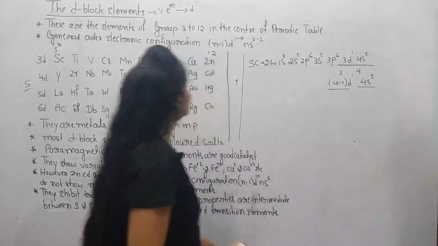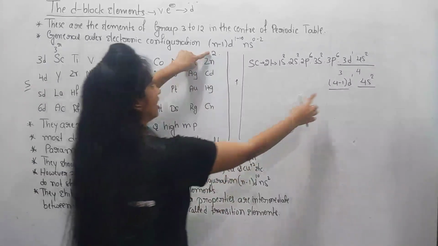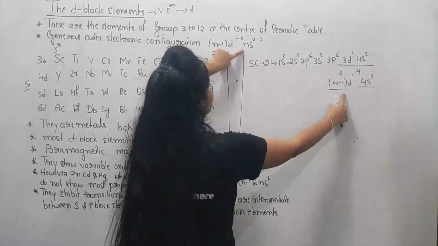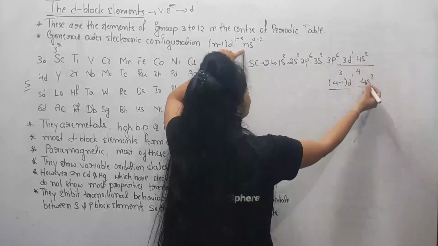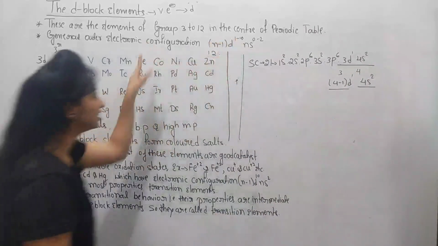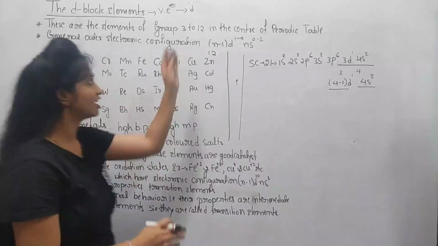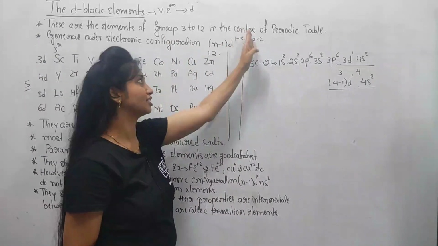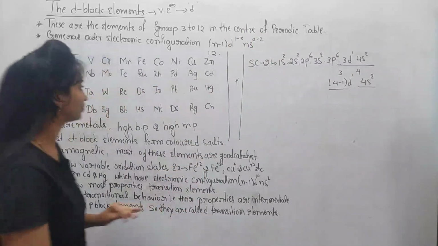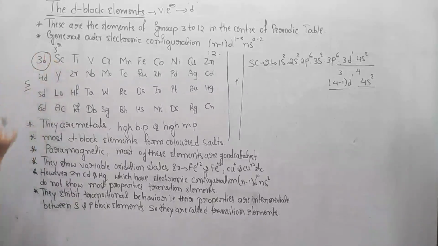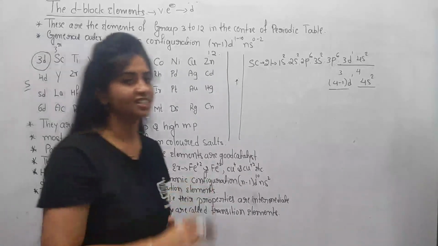Observe the general electron configuration here: (n-1)d1 and ns2, that is 3d1 and 4s2. So like this, the electronic configuration of d block elements is (n-1)d^1 to 10, ns^0 to 2.